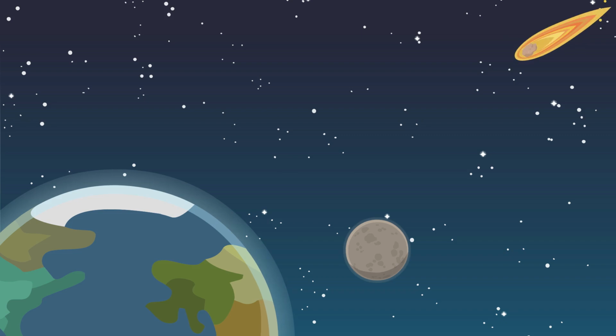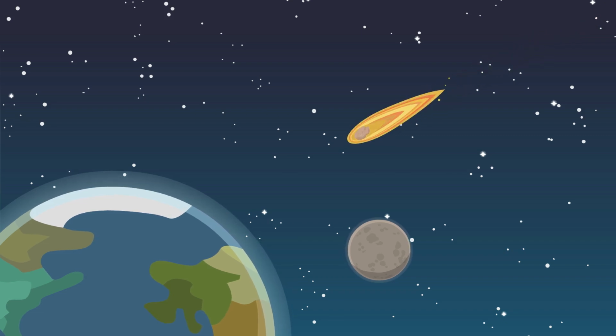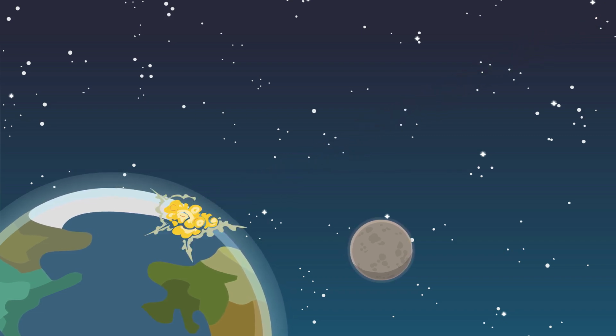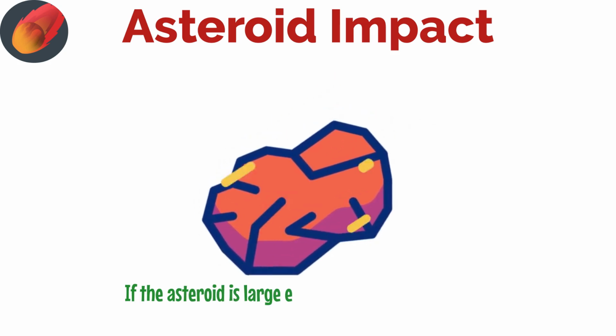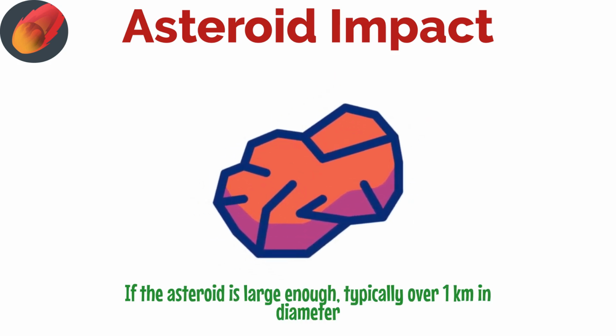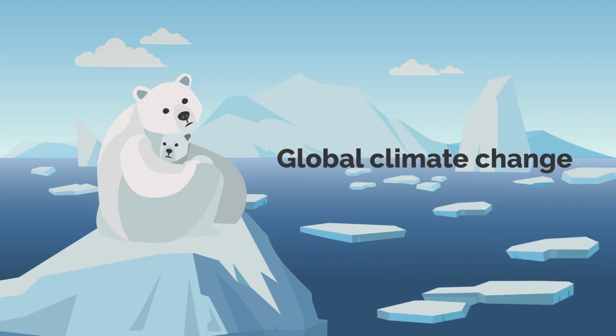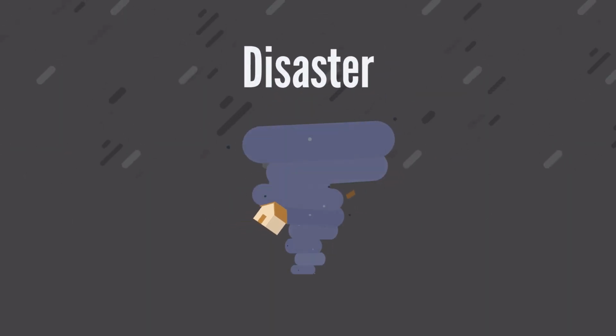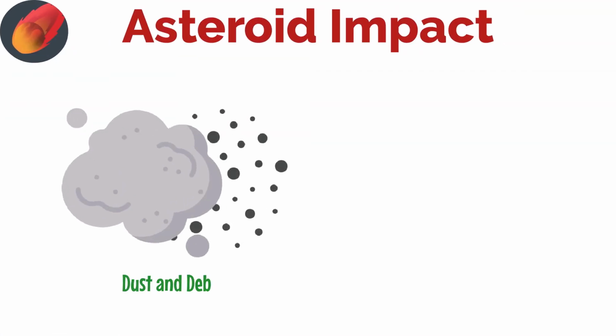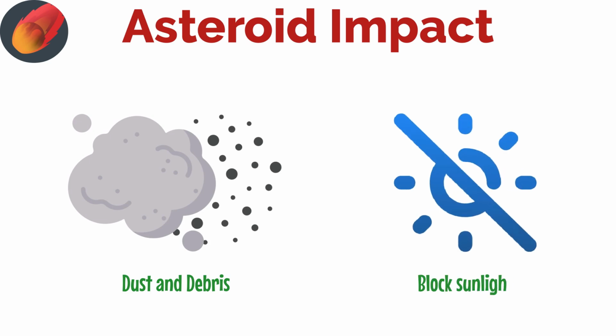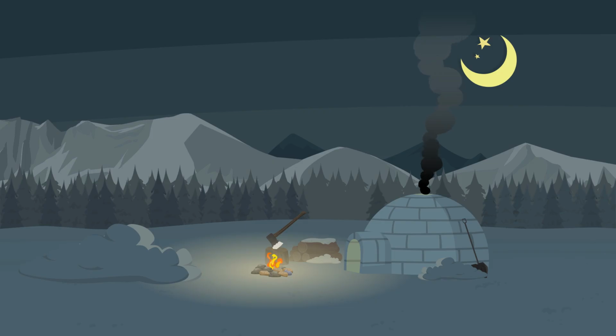Asteroid impact. An asteroid impact refers to a collision between Earth and a large celestial body from space. If the asteroid is large enough, typically over 1 kilometer in diameter, it could cause global climate change, firestorms, and massive tsunamis. The impact could throw enough dust and debris into the atmosphere to block sunlight for years, leading to a global winter that could end most life on Earth.